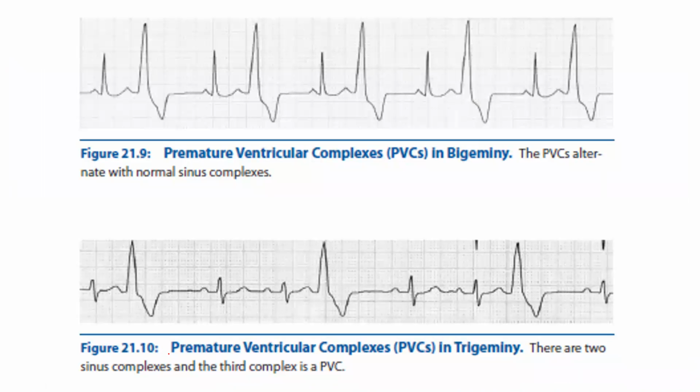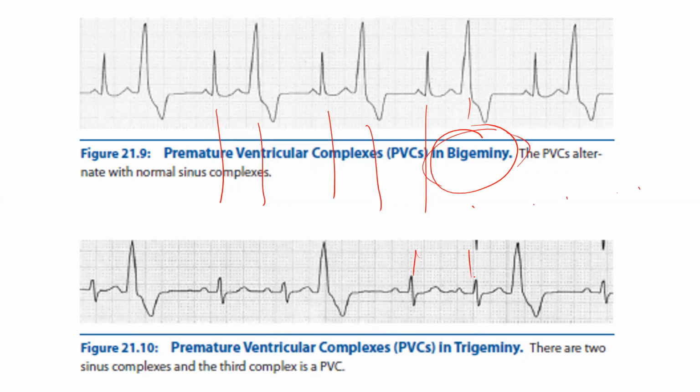Then this is ventricular premature complexes in bigeminy. They also ask you what is bigeminy and trigeminy. See here, one normal, VPC, normal, VPC, normal, VPC. Each alternate one is a VPC. This is called bigeminy. Every third one is a VPC is trigeminy. Normal, normal, VPC. Normal, normal, VPC. This is trigeminy.